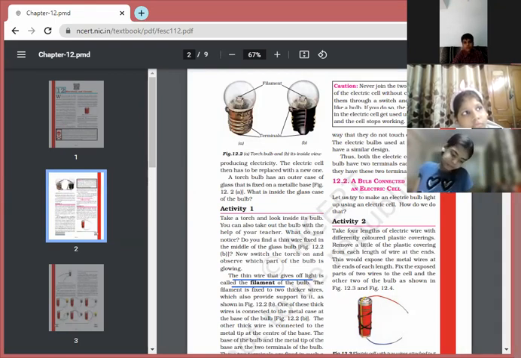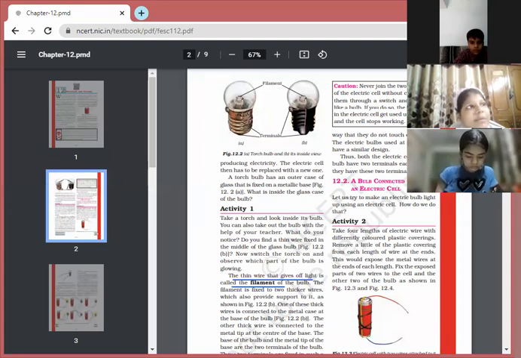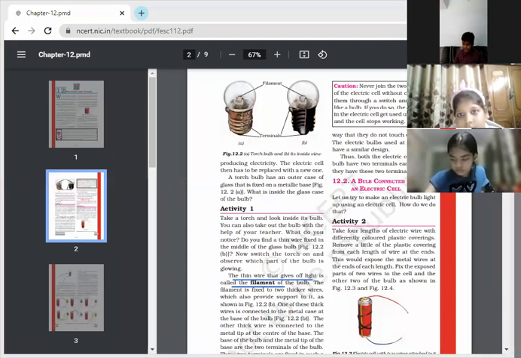Yes, Tanishq, continue this paragraph. Rest, then I'll tell you who has to read. A bulb connected to an electric cell. Now see how you need to connect a bulb. Let us try to make an electric bulb light up using an electric cell. How do we do that? Activity 2. Take 4 lengths of electric wire with differently colored plastic coverings.